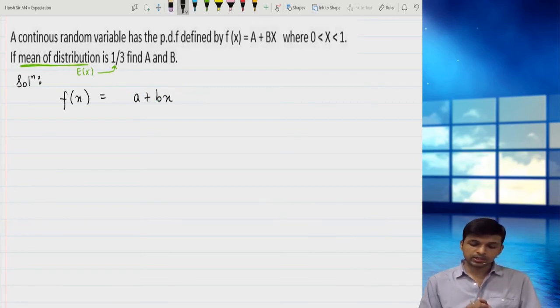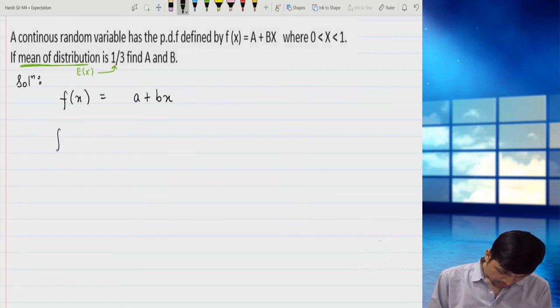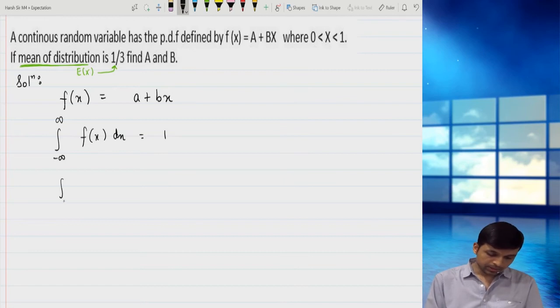So expectation is given. Now what else do I use so that I get one more equation? Now in random variables you have studied one more property: the integral from minus infinity to infinity of f(x) dx is 1. You have studied this in random variables. But my PDF is defined from 0 to 1. PDF is probability density function.